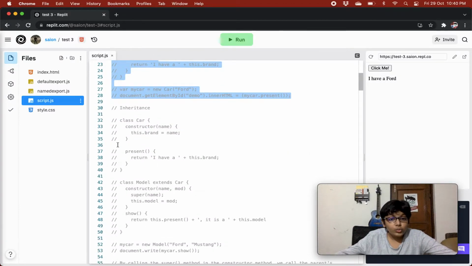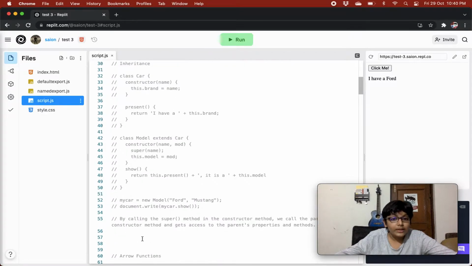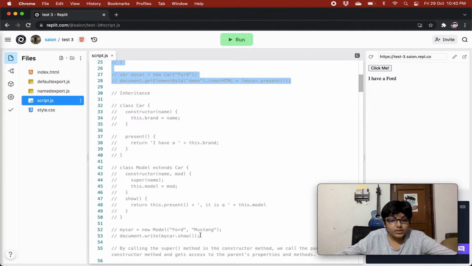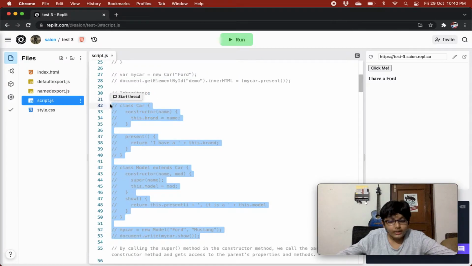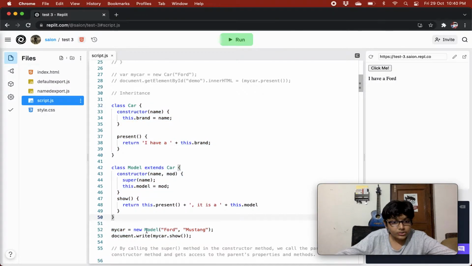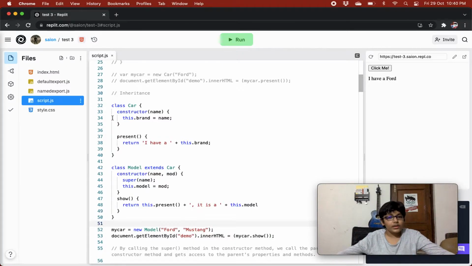Now we are moving on to a concept for classes called inheritance. Inheritance is a very important concept for classes, and we'll get to learn about it in a second. So over here we have a class car. We have a constructor that is taking in a name, and it is setting a variable brand for the object to the name that it gets. Then we are creating a present method that is returning "I have a" this.brand, whatever brand value we basically pass it.